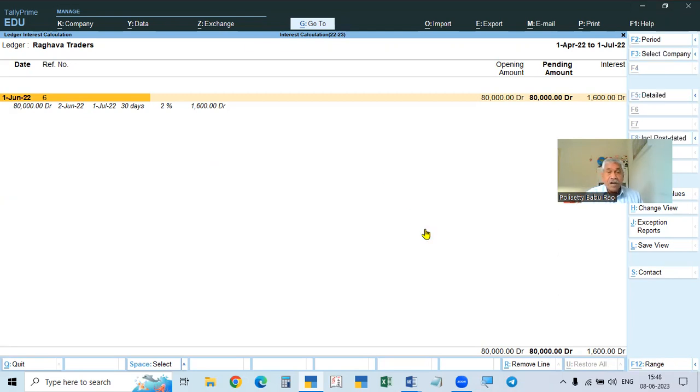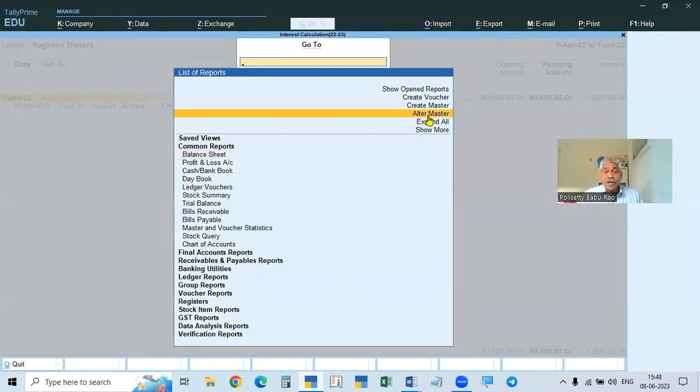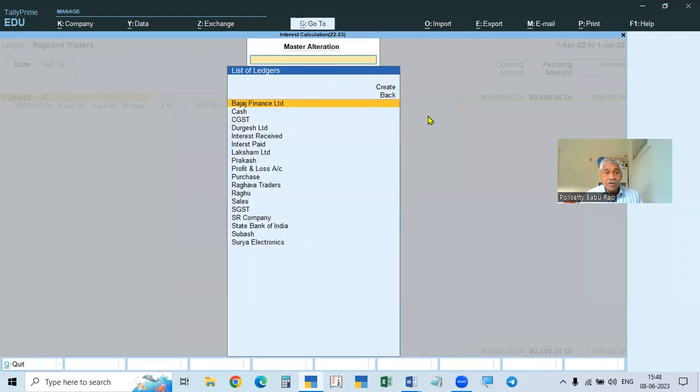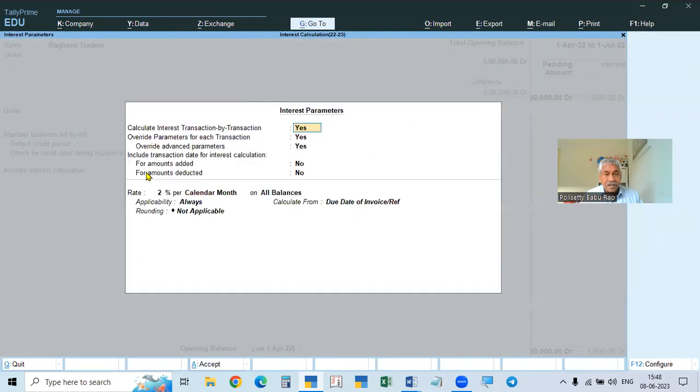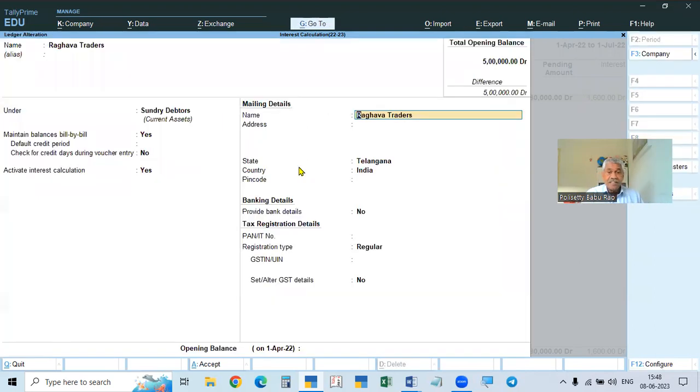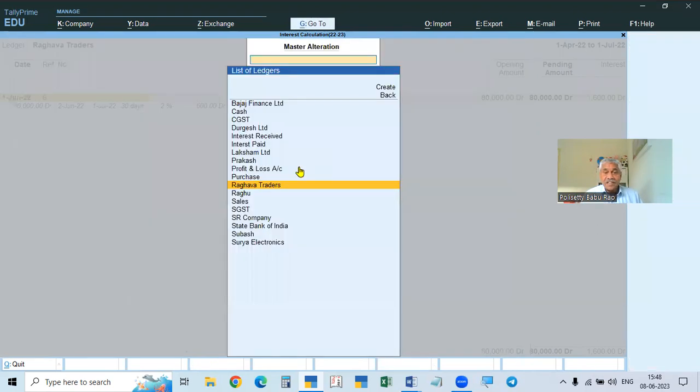Go to Alt G, then Alter Master, then Ledger. In this case, Raghava Traders. See here in that configuration, if you make it yes, it will calculate from the same date. If you make it yes, it is saved. The ledger is saved.